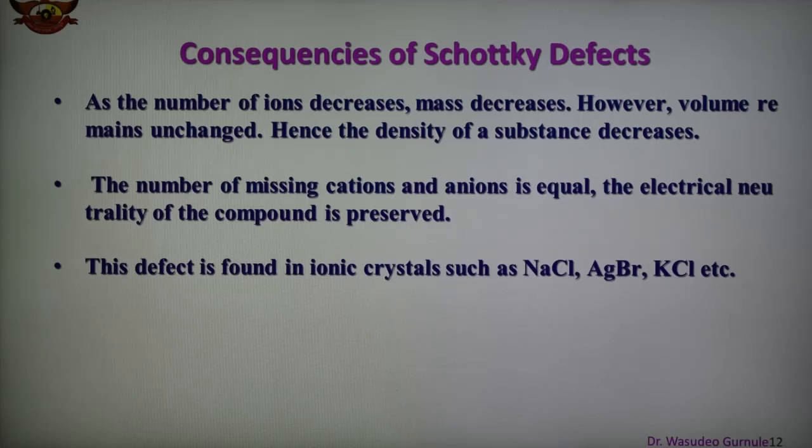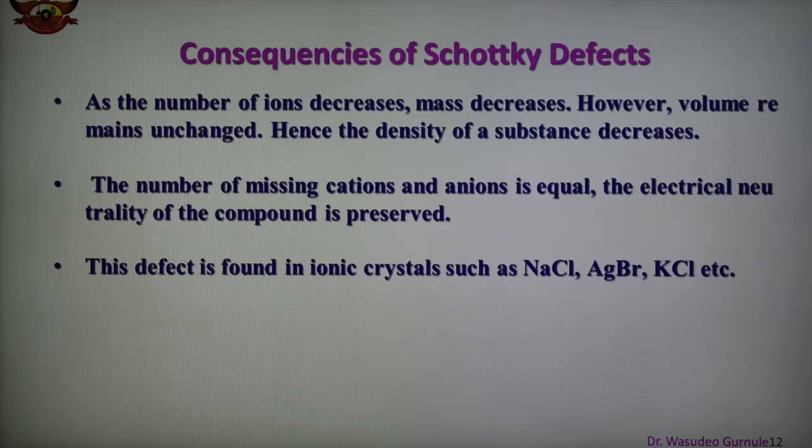The second point is that the number of missing cations and anions is equal. Therefore, electrical neutrality of the compound is preserved or maintained. The third point is that this defect is found in ionic compound crystals like sodium chloride, silver bromide, potassium chloride, potassium bromide, and cesium chloride.